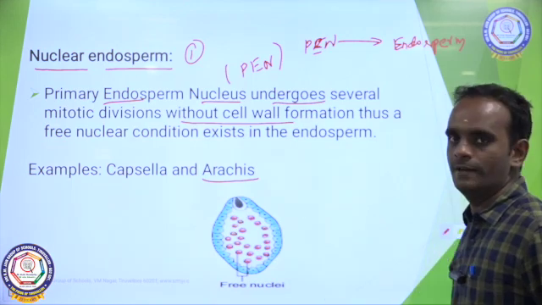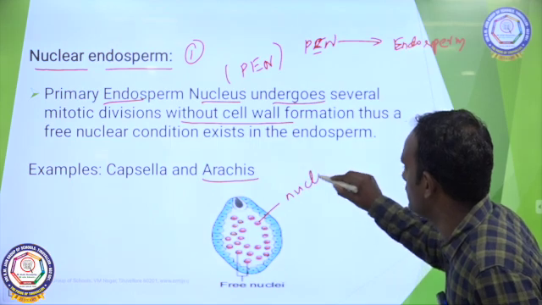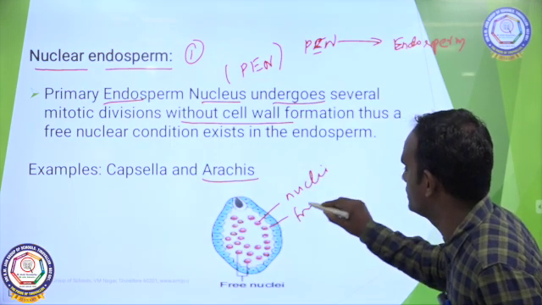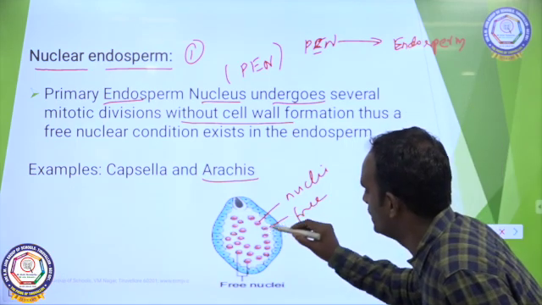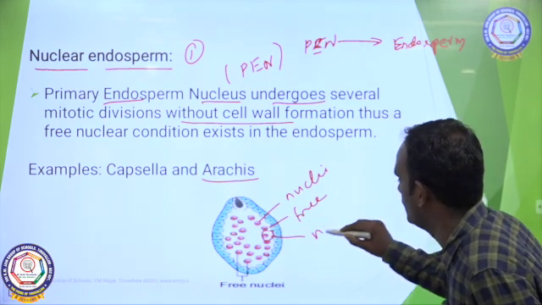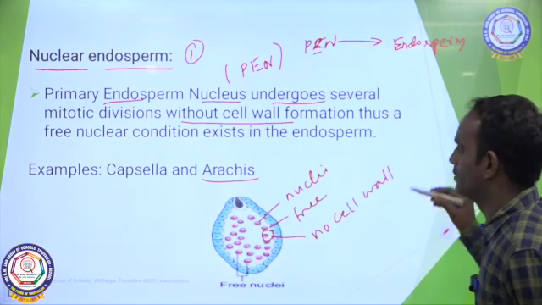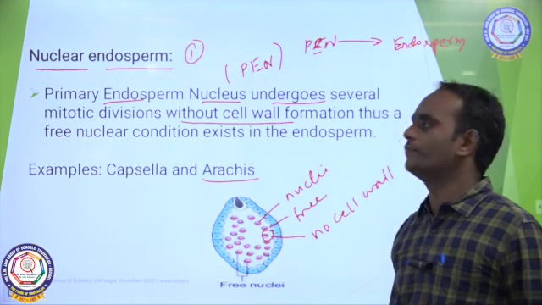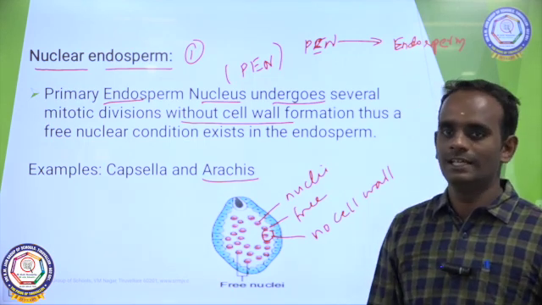See the diagram here. These are the free nuclei, which are present inside the cell. There is no formation of cell wall. So this type of endosperm is said to be nuclear endosperm. Clear?